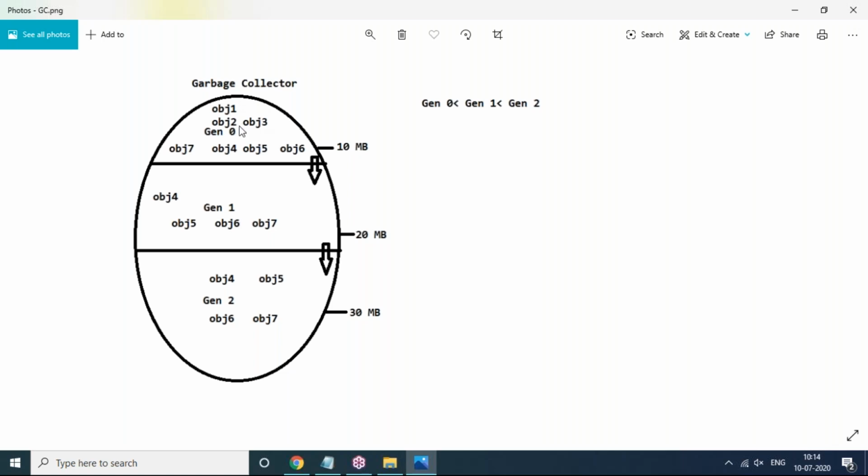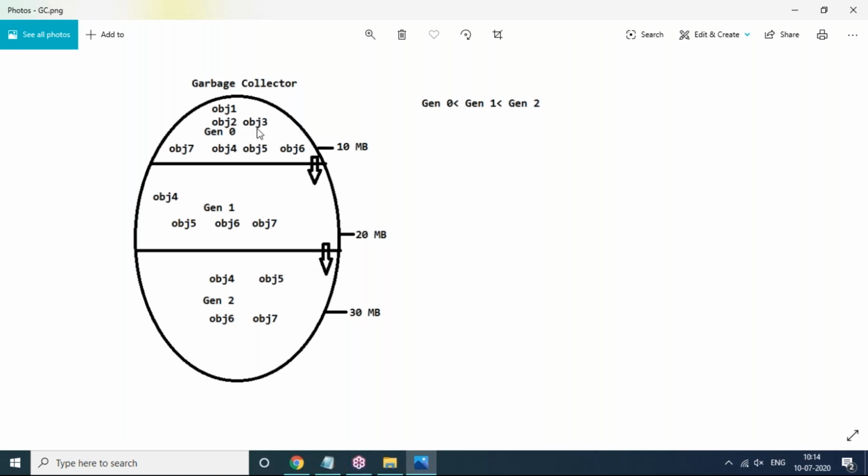And idle objects 1, 2, 3: assume these objects are destroyed from generation 0, because they are idle objects. Objects 4, 5, 6, 7 are useful objects that are automatically flushed down into generation 1. Now generation 0 has become completely empty, and the newly created object, object 8, will be stored in generation 0. So this is the process that actually happens internally.